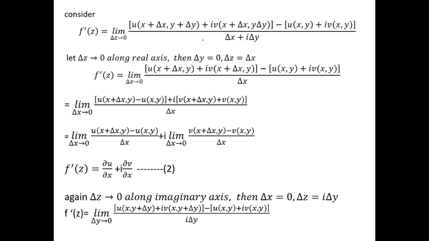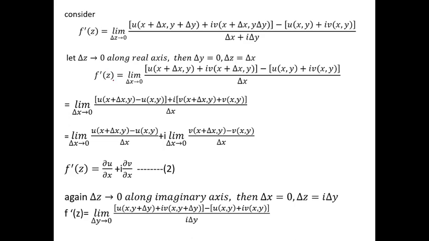Now for this, delta z tends to 0 means we have two paths: along the x-axis, where the real axis represents the x-axis, and another one along the imaginary, meaning the y-axis. Now consider case 1. Let delta z tend to 0 along the x-axis. Then delta y is equal to what? On the x-axis, delta y is 0, and delta z tends to delta x. Now substitute this value in the above equation.